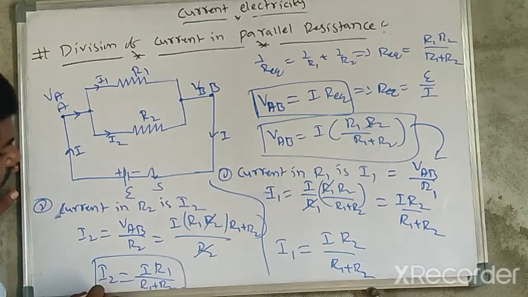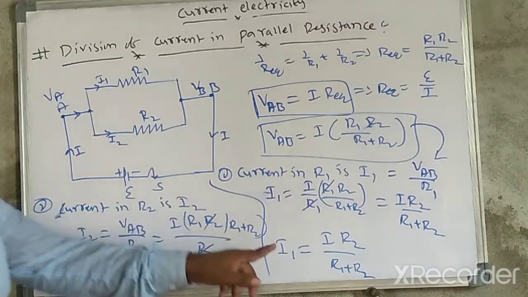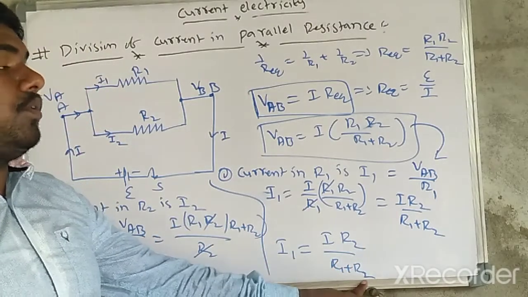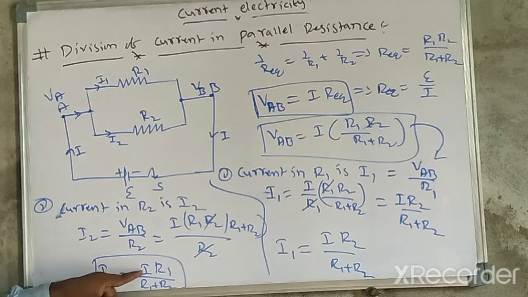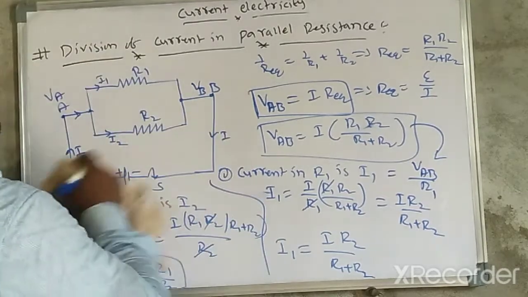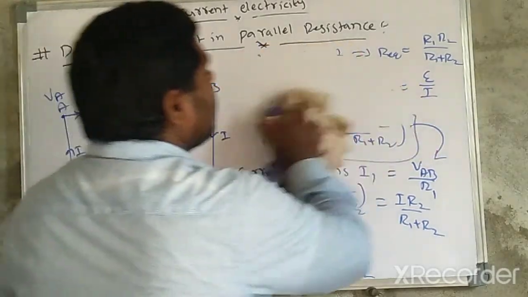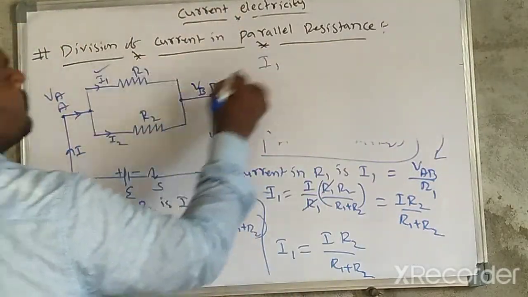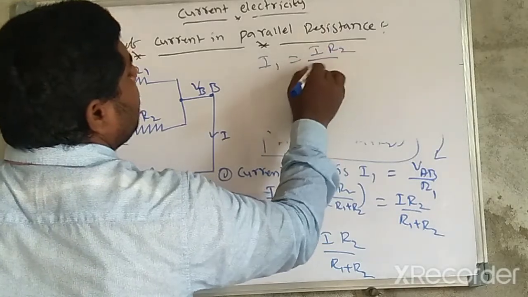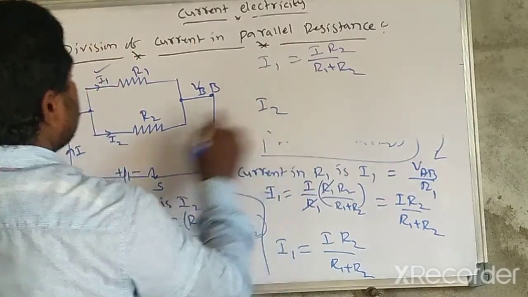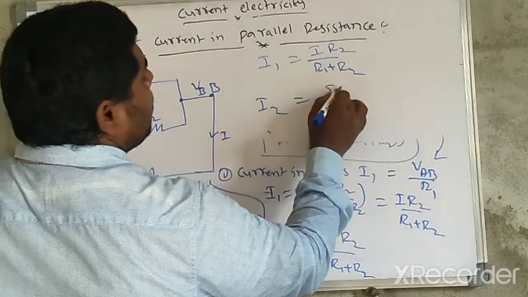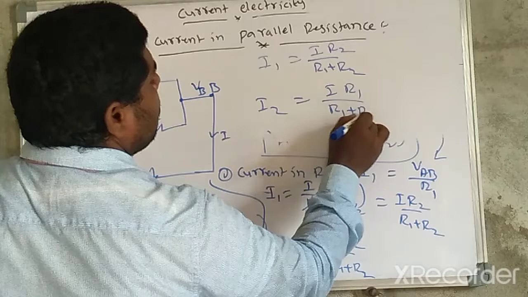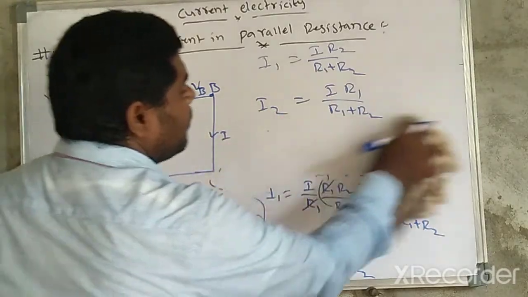So in the division rule, I1 is equal to I into R2 divided by R1 plus R2, and I2 is equal to I into R1 by R1 plus R2. It means this I1 is equal to I into R2 divided by R1 plus R2. Similarly, this I2 is equal to I into R1 divided by R1 plus R2. These two formulas are very important.